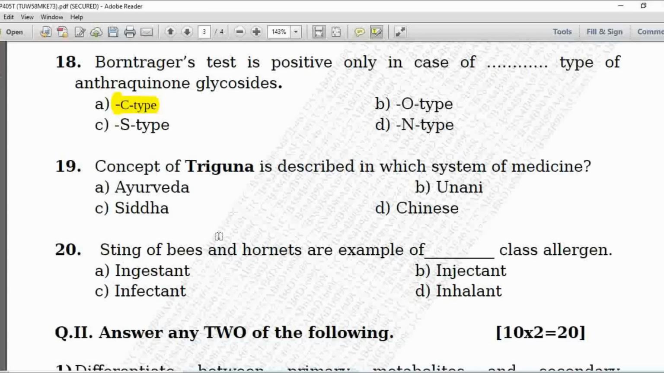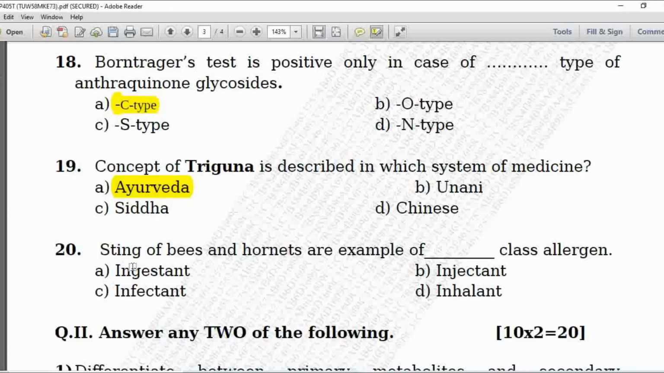19 MCQ, concept of triguna is described in which systems of medicine? Option A is Ayurveda, B is Unani, C is Siddha and D is Chinese. Here the concept of triguna is described in which systems of medicine? That is option number A, that is Ayurveda.